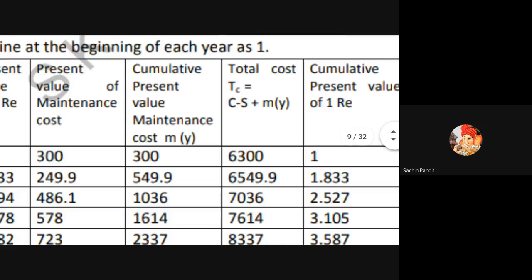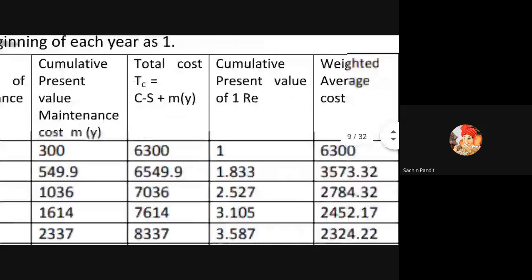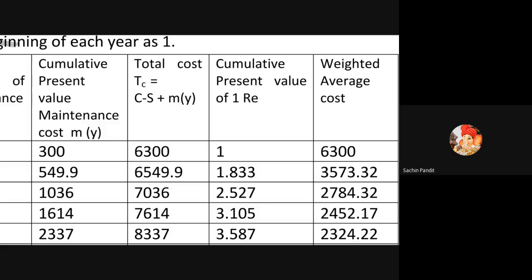Now the third last column is the total cost. Now here is the cumulative present value of rupees.